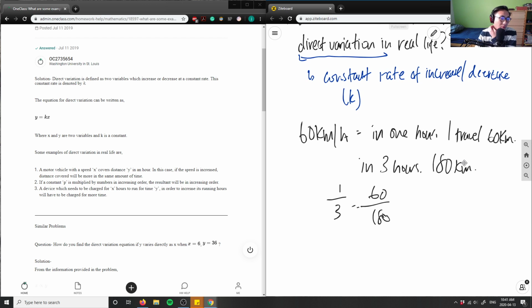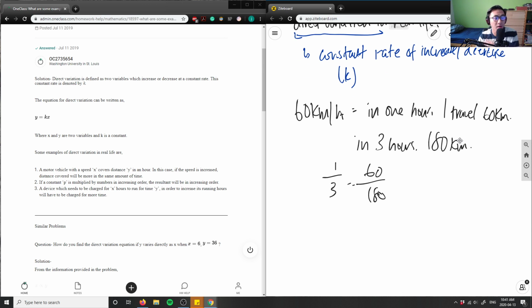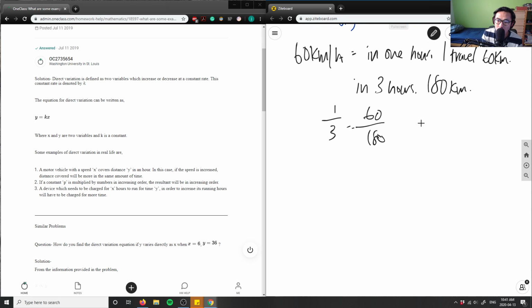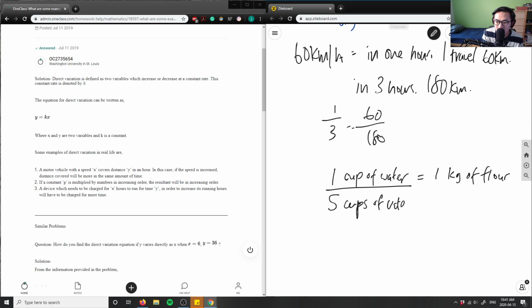Or another example of direct variation would be like adding, let's say, 1 cup of water per 1 kilogram of flour or something like that. So if I had 3 cups, or let's say 5 cups of water, sorry, my writing is really bad, then I would have 5 kilograms of flour, right?